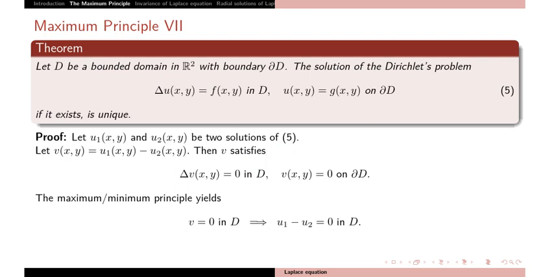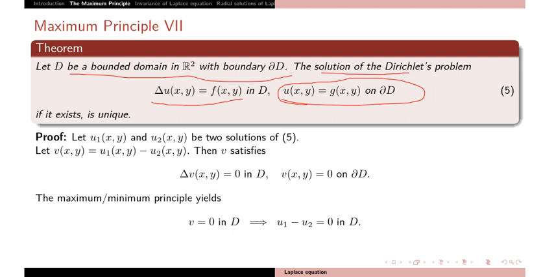Firstly we prove that the solution is unique. You have a bounded domain D in R2 with boundary delta D. The Dirichlet problem is delta u equal to f in D, with boundary condition u equal to g on the boundary. The solution, if it exists, is unique.